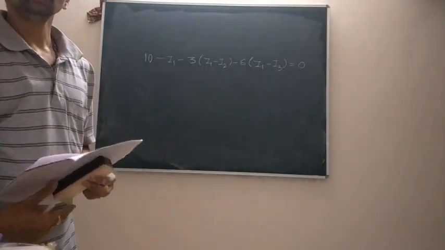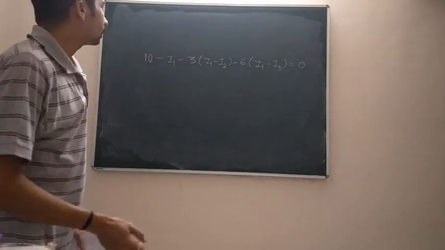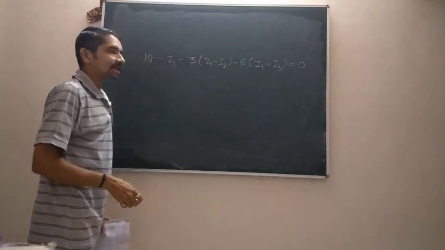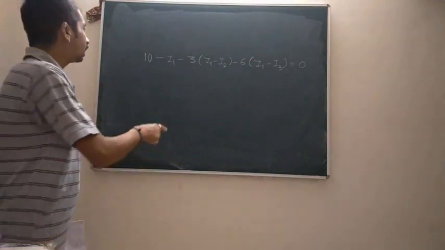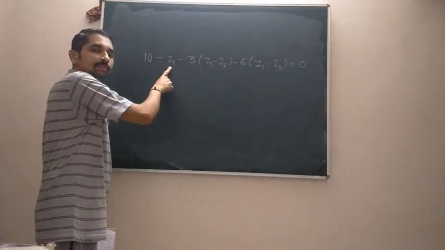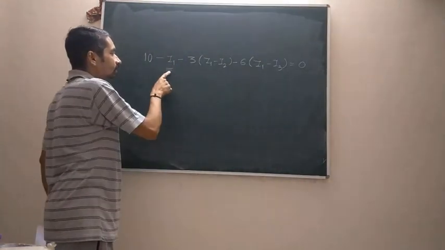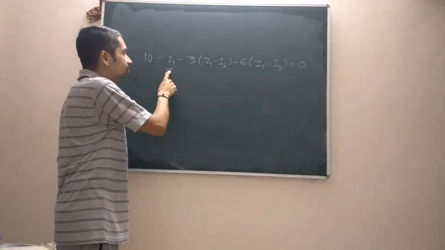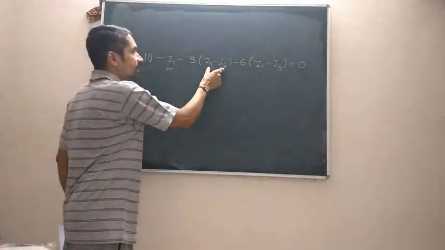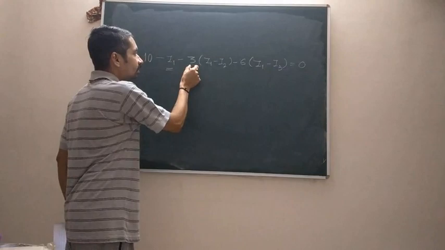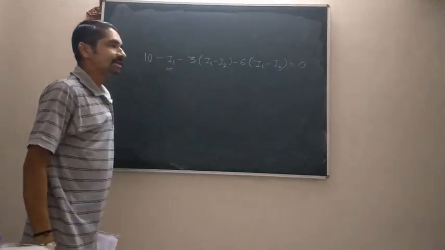Here I would like to tell you one simple rule that will be helpful for further analysis: whichever loop you are going to analyze, consider that particular loop current as dominant compared to the other loop currents. Right now I am writing the expression for loop number 1, so the current flowing in loop 1 is I1. Therefore I assume this magnitude to be higher than the remaining two loop currents, and so I have written I1 minus I2 for the 3 ohm resistor, and I1 minus I3 for the 6 ohm resistor.